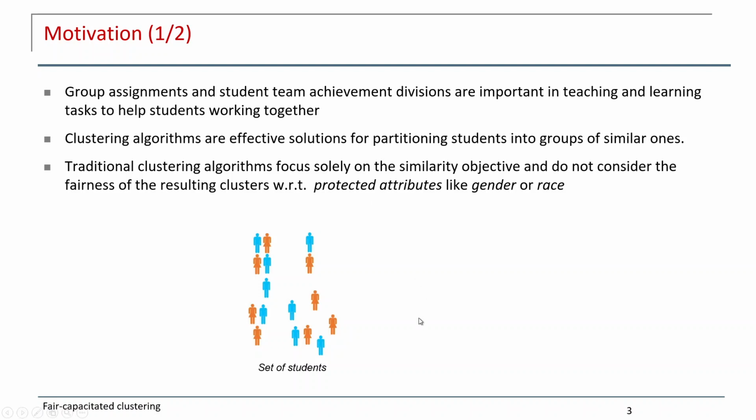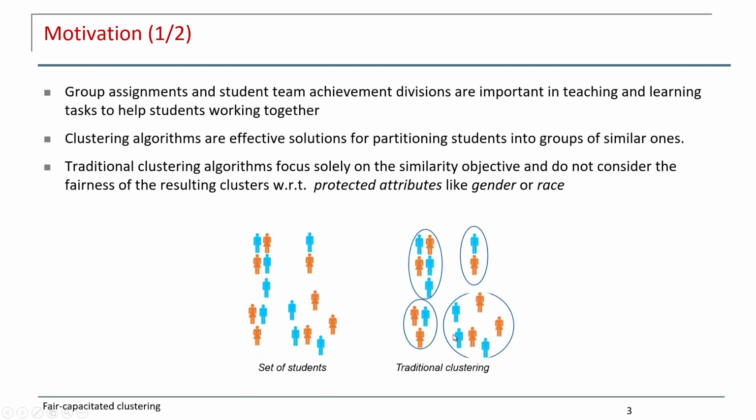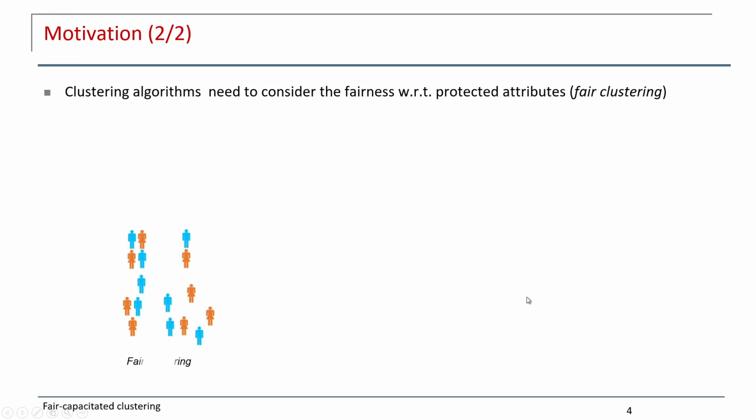For example, here we have a set of students, and if we do the traditional clustering, we may get the result like this. And if we see, the number of male or female in each group are different, so the clustering algorithm needs to consider the fairness with respect to protected attribute. That's the fair clustering. If we see that the number of male or female in each group are equal.